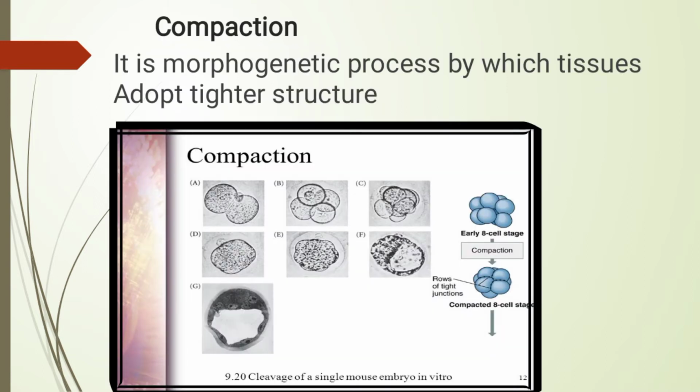What is compaction in embryology? During embryonic development, tissues deform by succession and combination of morphogenetic processes. Tissue compaction is a morphogenetic process by which tissues adopt a tighter structure. In mammals, compaction is mediated by the development of junctions and results in the development of the first developmental asymmetry in the embryo. Once compaction is complete, the assembly of tight junctions in the embryo initiates cavitation and the formation of a fluid-filled cavity called a blastocele.